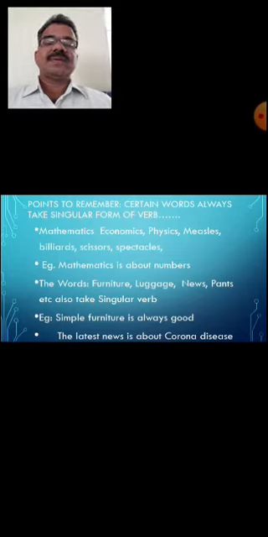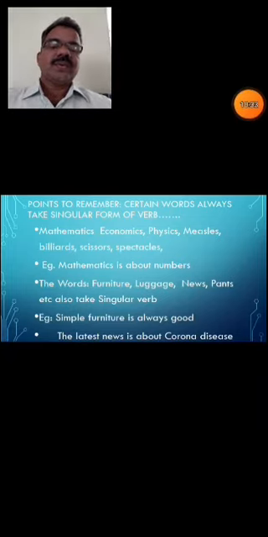Corona and other seasonal diseases are spreading fast. So we are using a plural subject. That's why we are using are. Corona and other seasonal diseases are spreading fast. Are spreading. So that is how it goes.